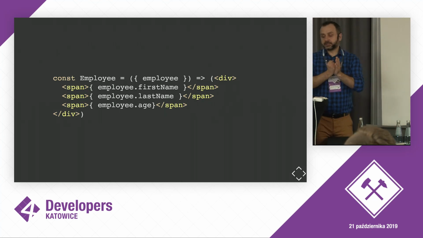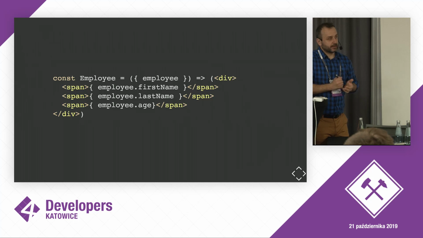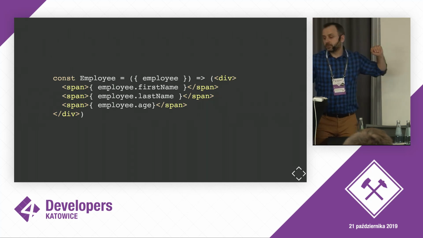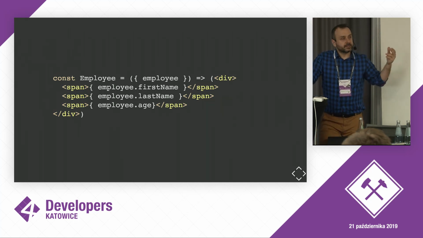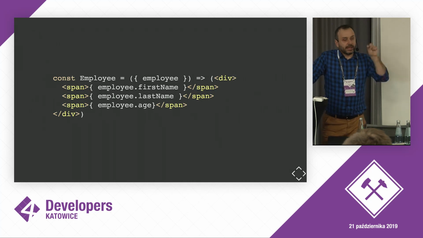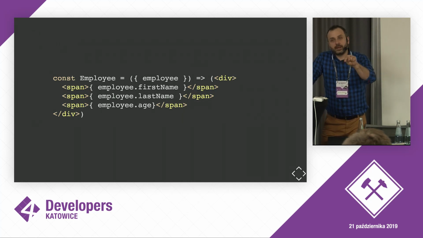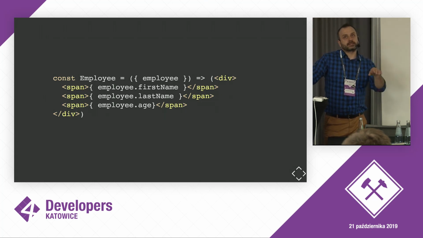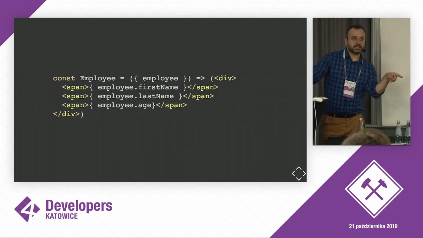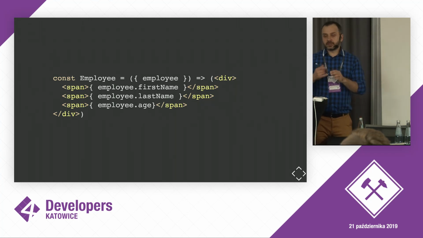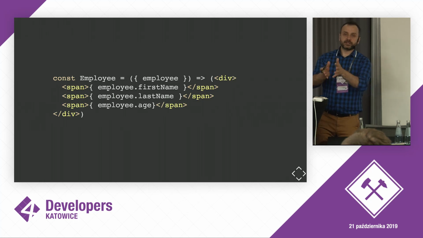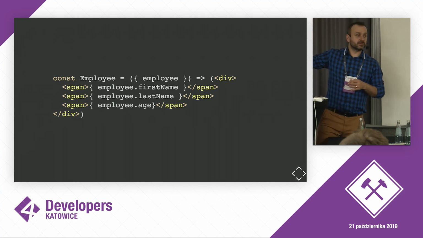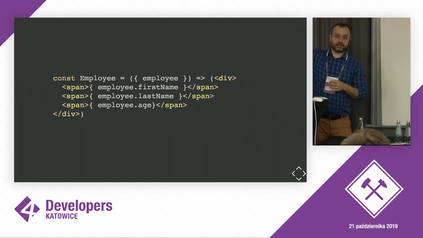So in React, as you can see, this is an example of a simple functional component. In React, there is no API to say, get me this piece of the UI and remove this piece of DOM, or change an attribute like we did in jQuery or like we do in Vanilla.js. There is no API to create a node, remove a node, change an attribute or a sibling. We don't define what to do. We only define what the view is.